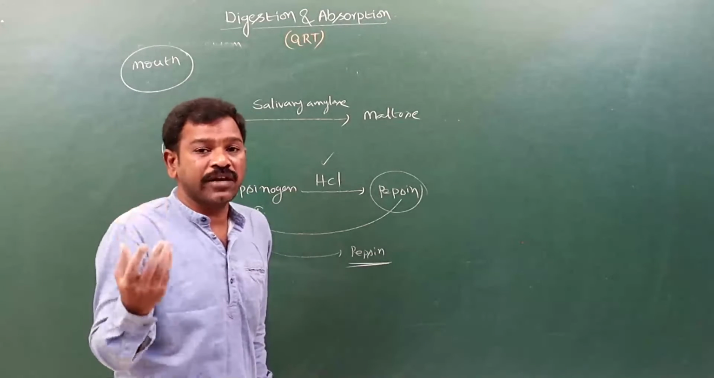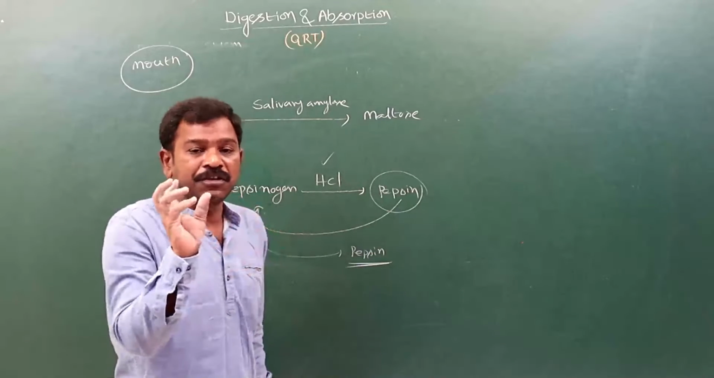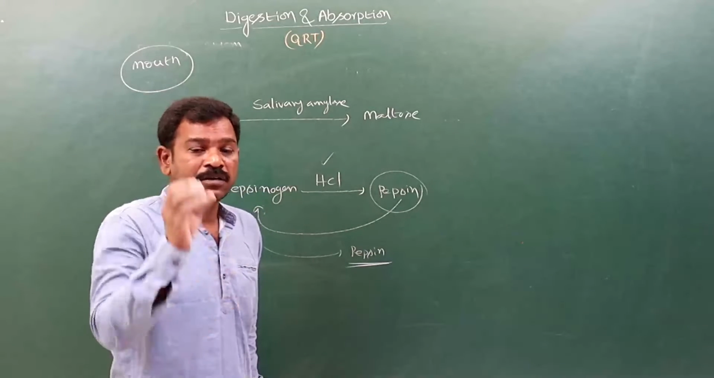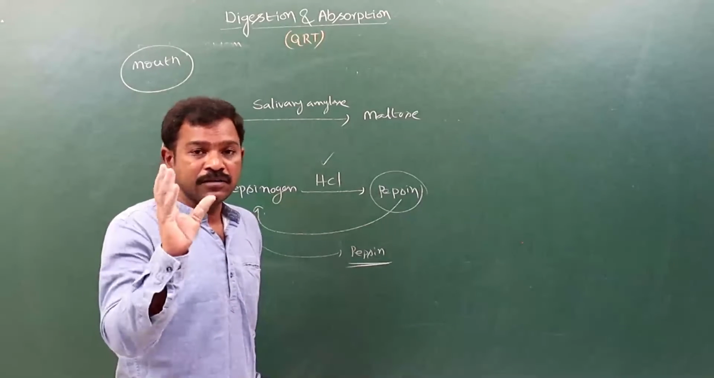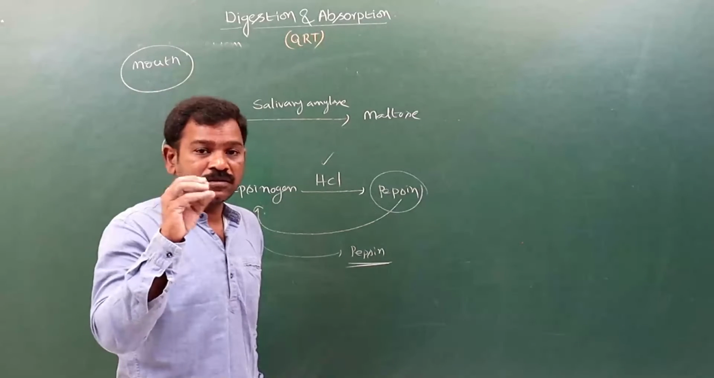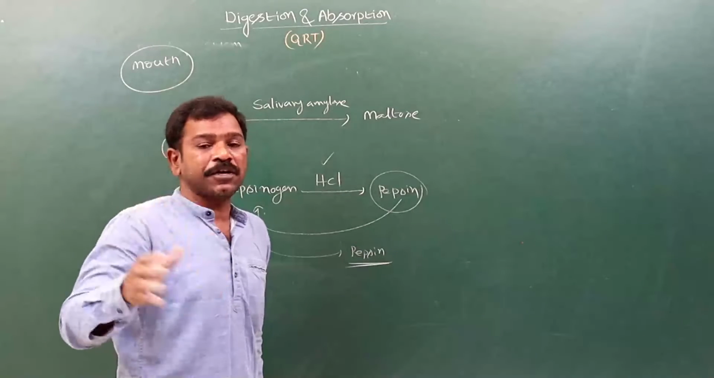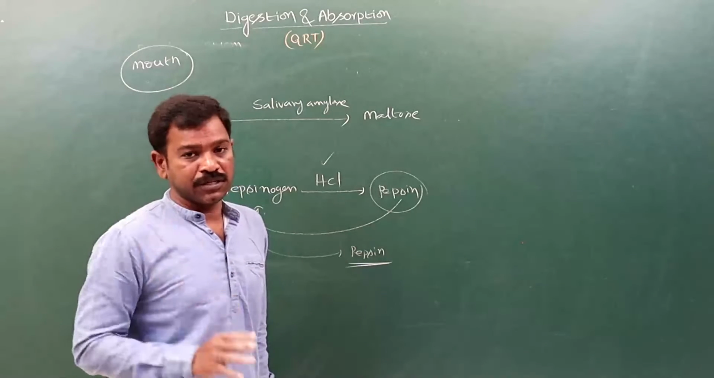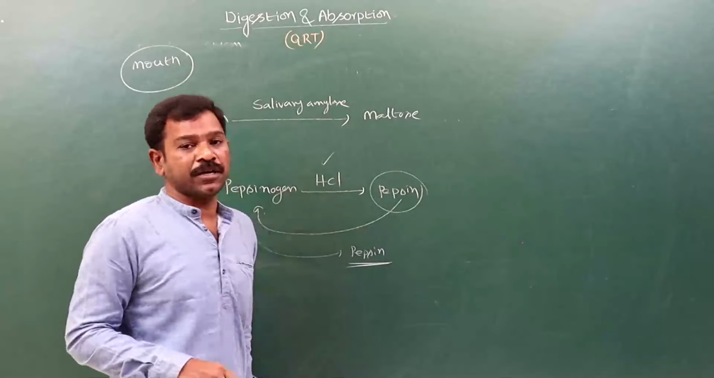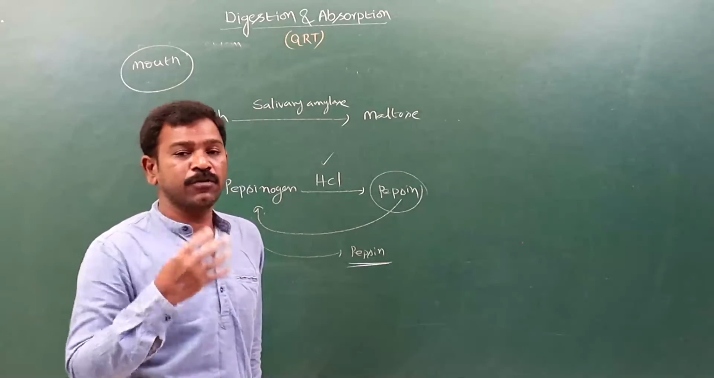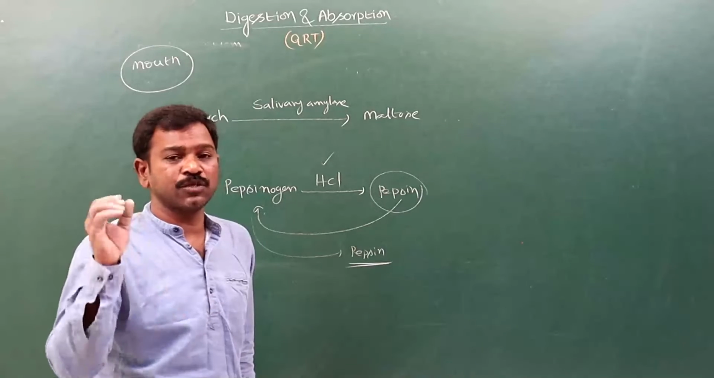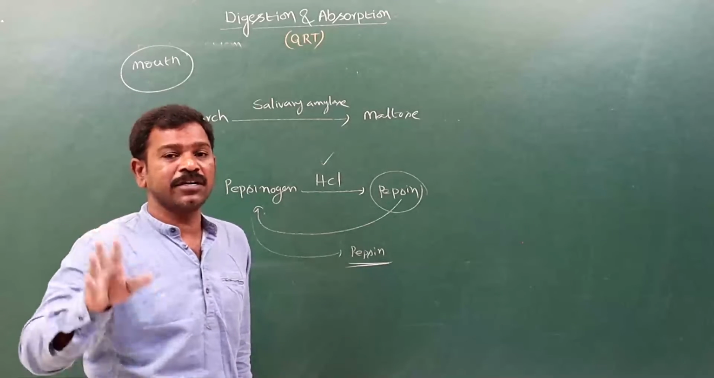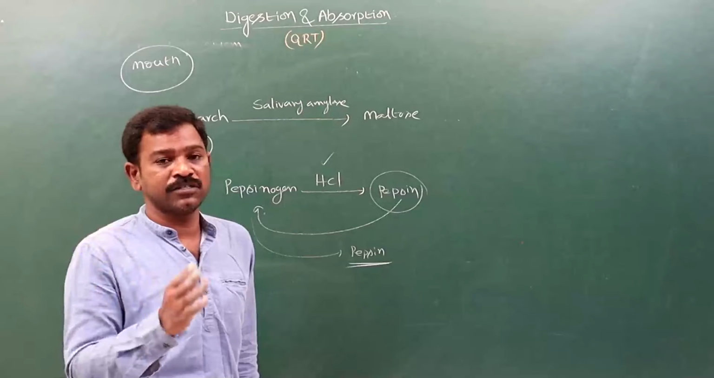The food which has not been digested forms feces in the large intestine and is stored in the rectum, and by the defecation process it goes outside. And now absorption of food material. The digested food, the simple food molecules, are absorbed in different manners: passive transport, active transport, osmosis, facilitated transport. By all these methods, the food is absorbed.